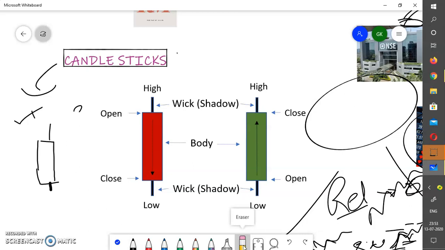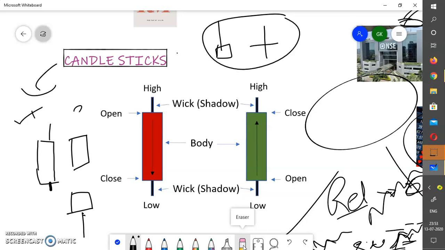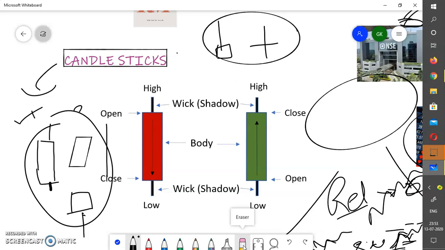Either it can be like this, or like this, or like this. You will know all these things right now, once it gets clear. So this is the candle. I'm not talking about the color right now.